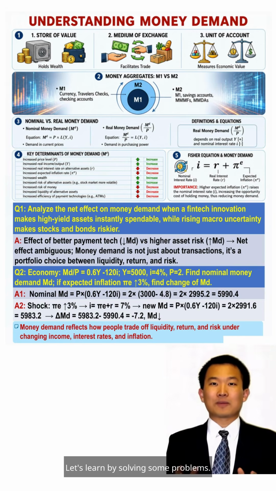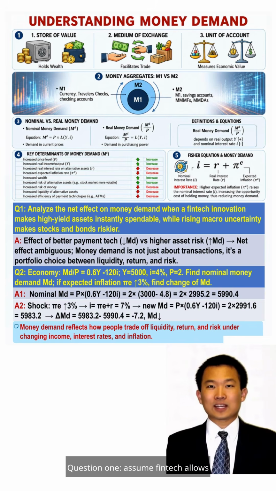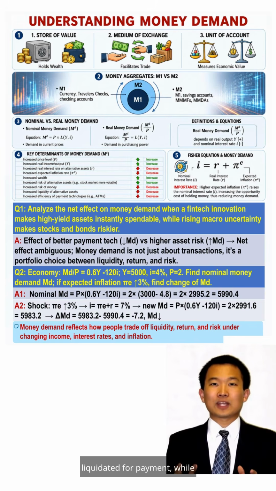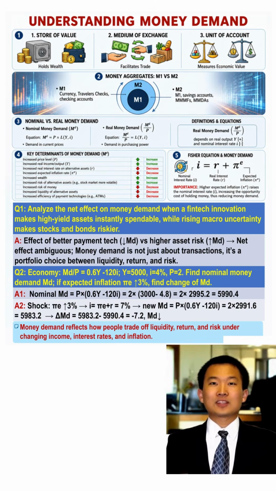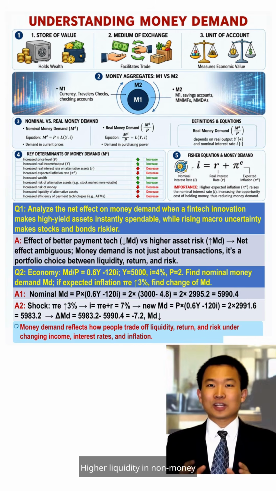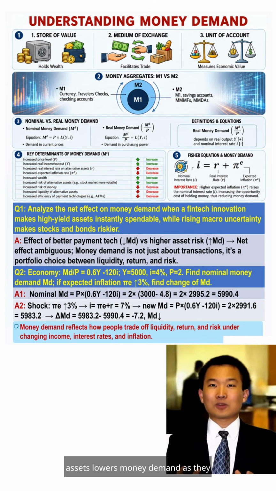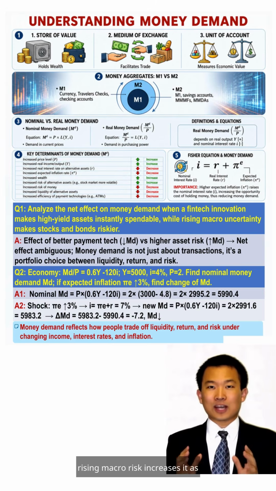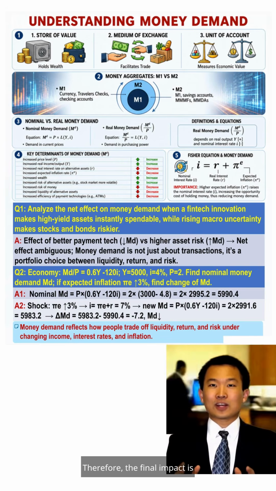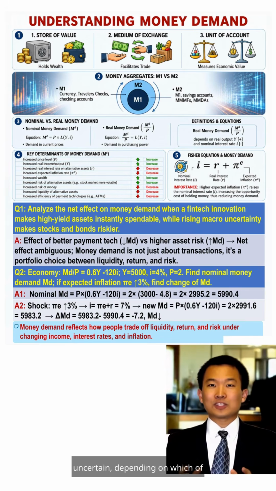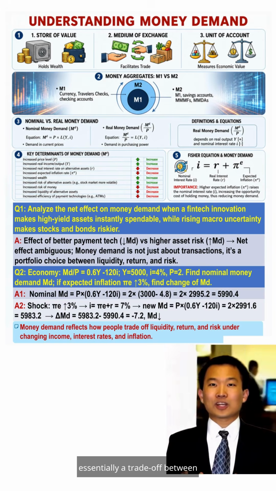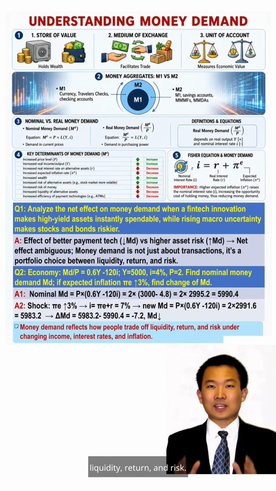Let's learn by solving some problems. Question 1. Assume fintech allows all assets to be instantly liquidated for payment while market risk rises. Higher liquidity in non-money assets lowers money demand as they replace transaction functions, but rising macro risk increases it as money is safer. Therefore, the final impact is uncertain, depending on which of these two forces is stronger. This shows that money demand is essentially a trade-off between liquidity, return, and risk.